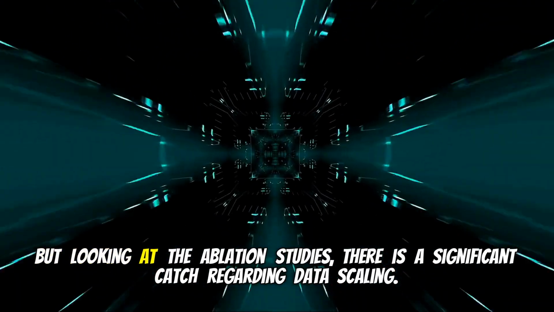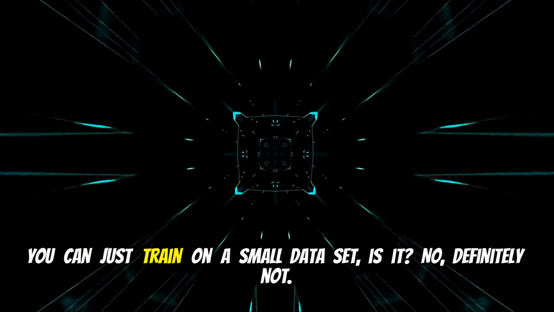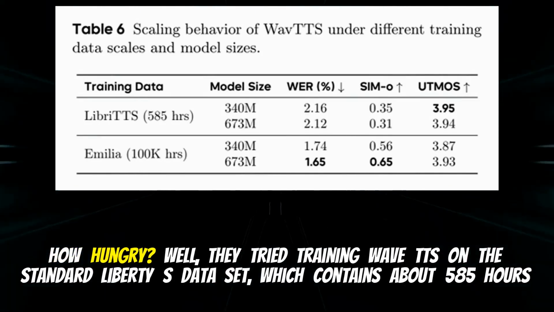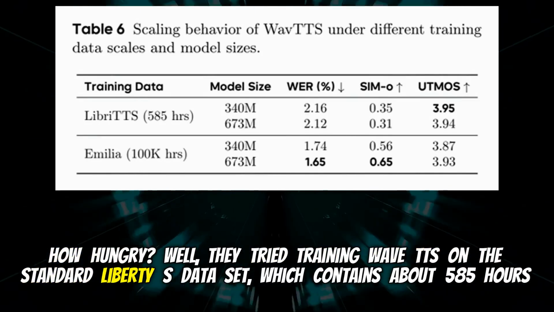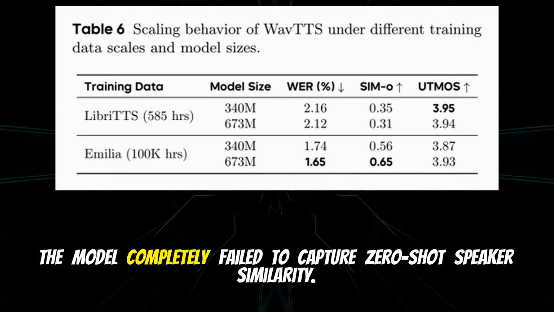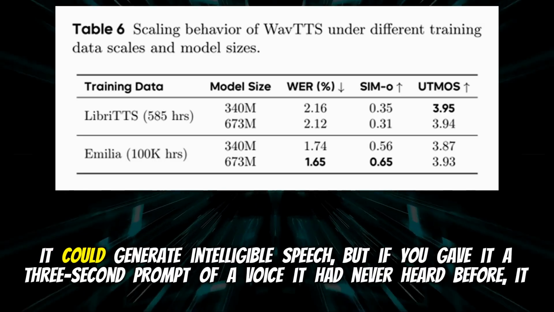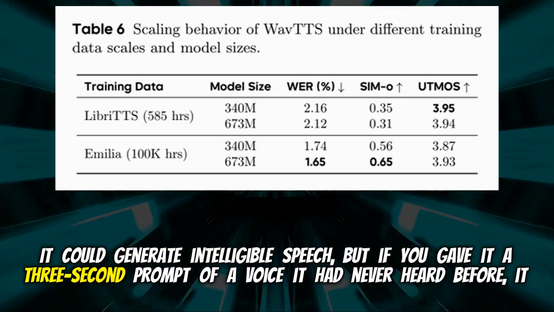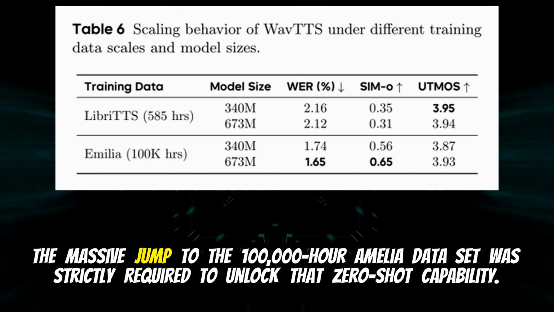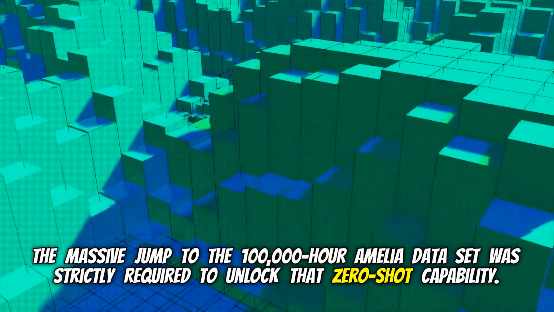Exactly. But looking at the ablation studies, there is a significant catch regarding data scaling. This isn't a lightweight architecture you can just train on a small dataset, is it? No, definitely not. Raw waveform modeling is extremely data hungry. How hungry? Well, they tried training WavTTS on the standard LibriTTS dataset, which contains about 585 hours of speech. The model completely failed to capture zero-shot speaker similarity. So it couldn't clone voices. Right. It could generate intelligible speech, but if you gave it a 3-second prompt of a voice it had never heard before, it couldn't clone that voice effectively. The massive jump to the 100,000-hour Emilia dataset was strictly required to unlock that zero-shot capability.